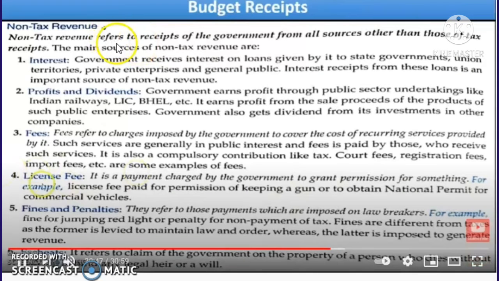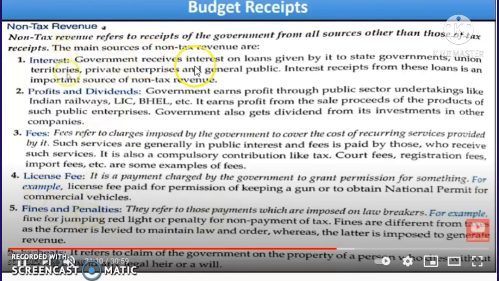Next, non-tax revenue. Non-tax revenue refers to receipts of the government from all sources other than tax receipts. So that is known as what? Non-tax revenue. So we have other sources from which we can take money. So the main source is interest.